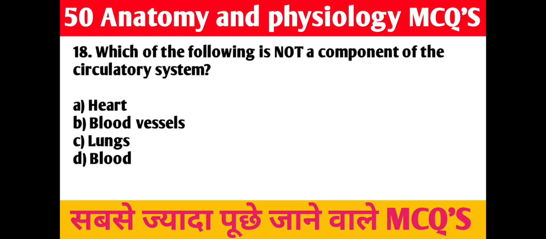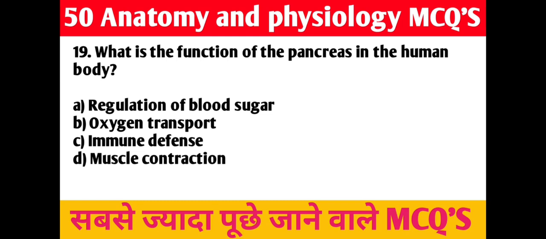18th question. Which of the following is not a component of the circulatory system? A. Heart, B. Blood vessel, C. Lungs, D. Blood. Right answer is C. Lungs.